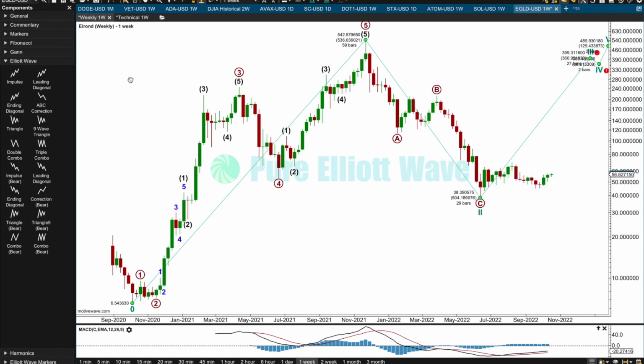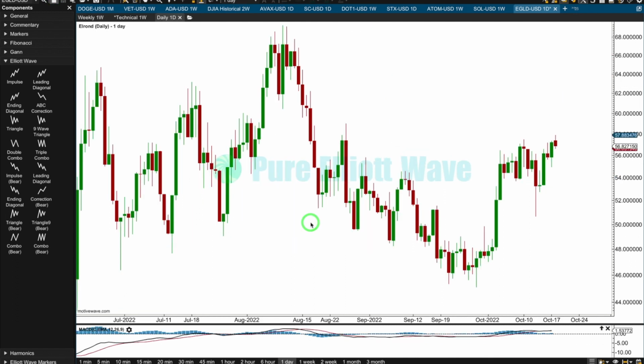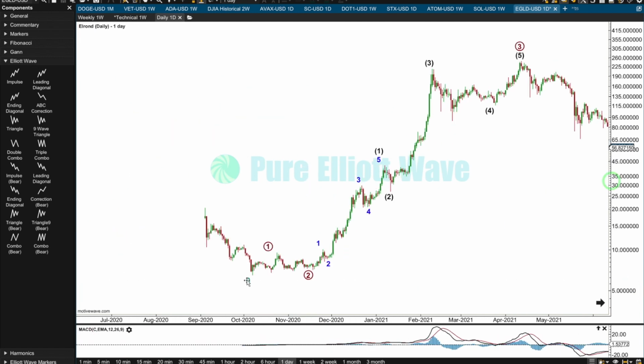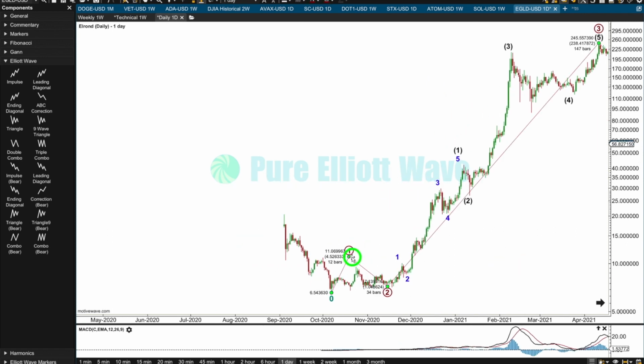Okay, let's save this and have a quick look at the daily chart level. This is going to determine which of those two ideas I outlined at the start is going to be more likely. So the wave count starts here. I'd have, oh, that's not looking that good, is it? If I have primary 1 over here, it's a 3-wave structure, so it's got to be over here. If I have primary 2, it's got to be there.